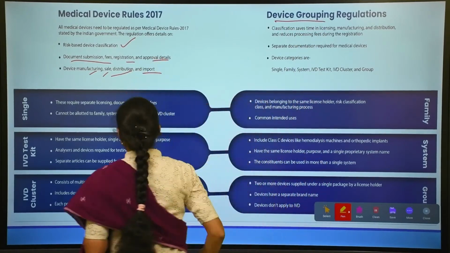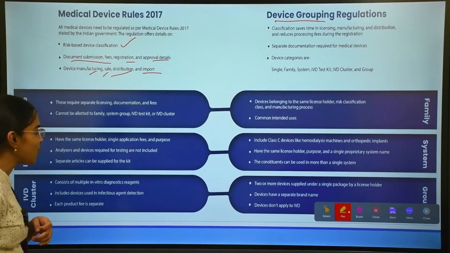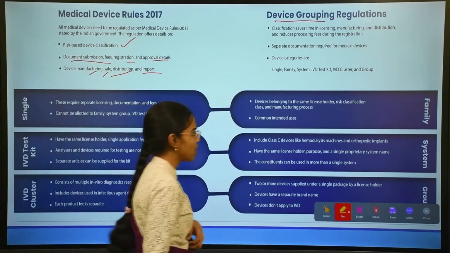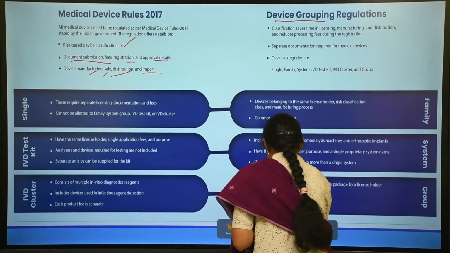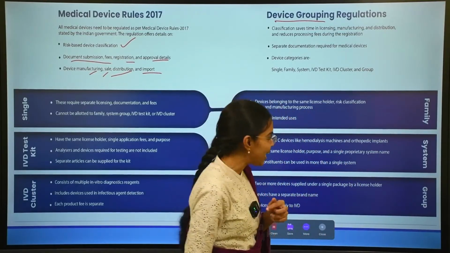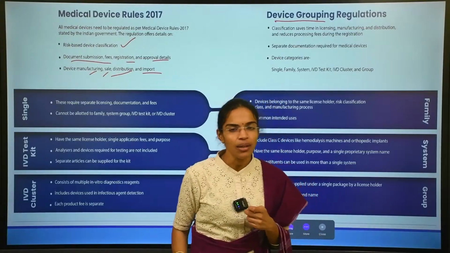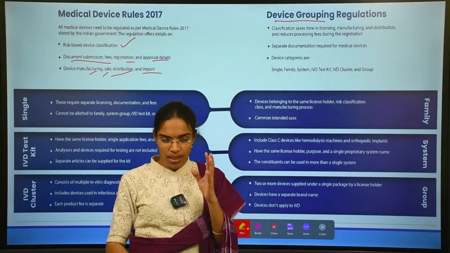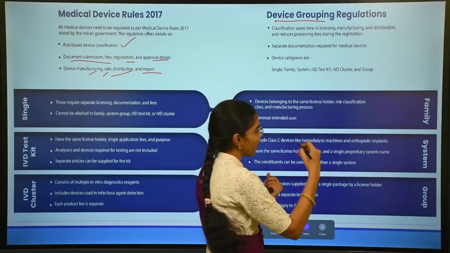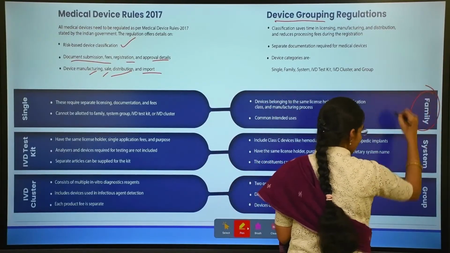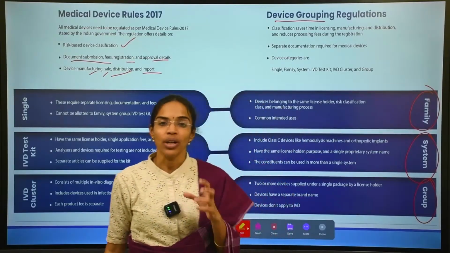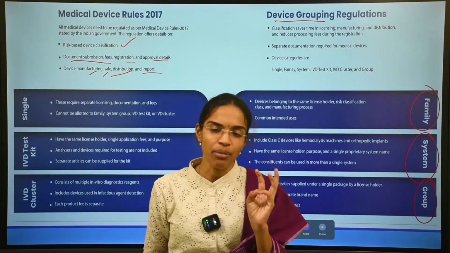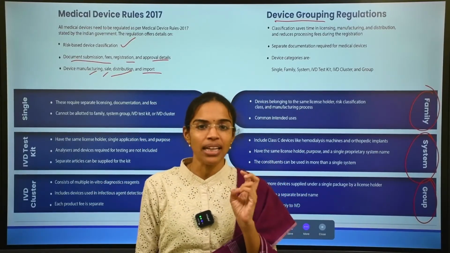So taking all this into consideration, the devices are grouped. They can be grouped as single, or, if it is a group, there are different factors for the grouping. The categories in medical device grouping are family, system and group.